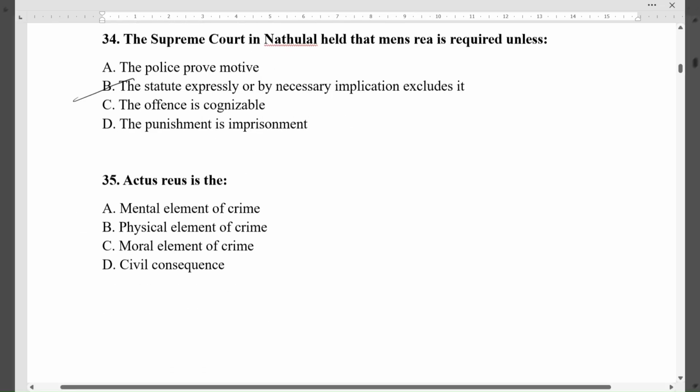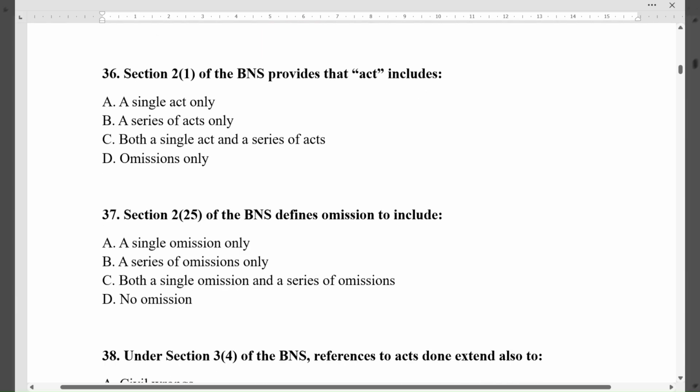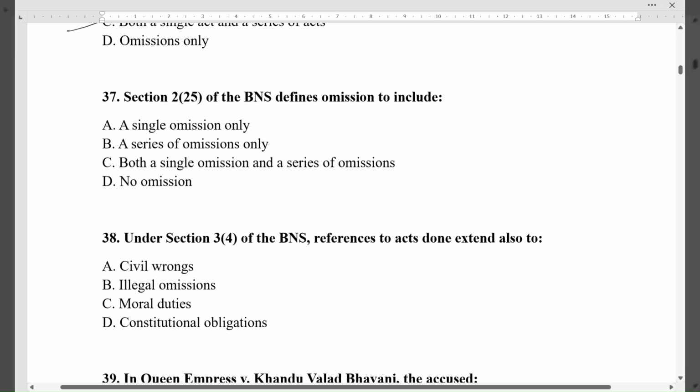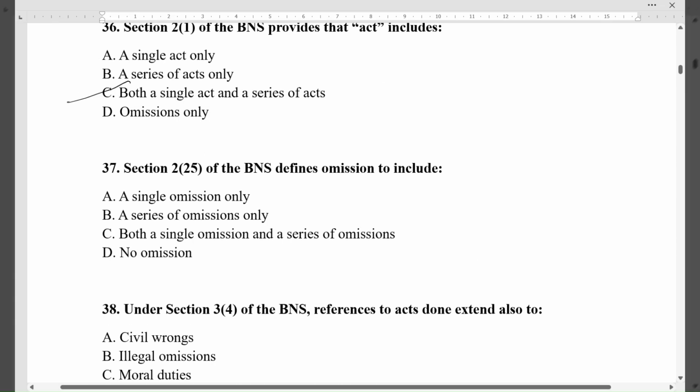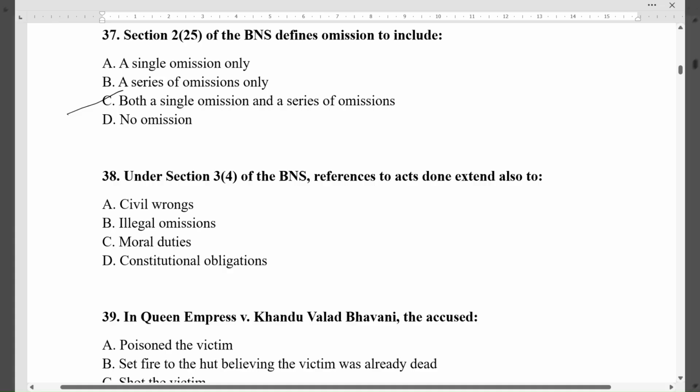Question 35. Actus reus is the. The correct option is B, physical element of crime. Question 36. Section 2(1) of the BNS provides that act includes. The correct option is C, both a single act and a series of acts. Question 37. Section 2(25) of the BNS defines omission to include. The correct option is C, both a single omission and a series of omissions. Question 38. Under Section 3(4) of the BNS, references to acts done extend also to. The correct option is B, illegal omissions.